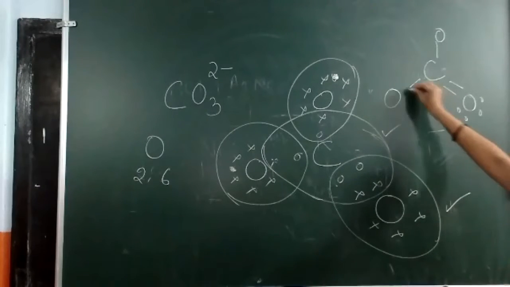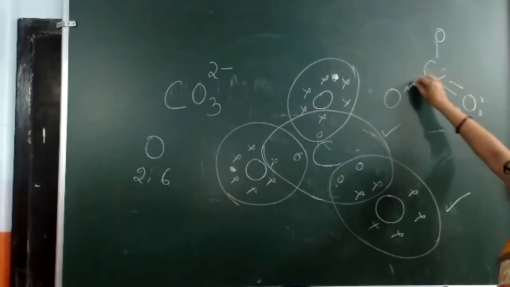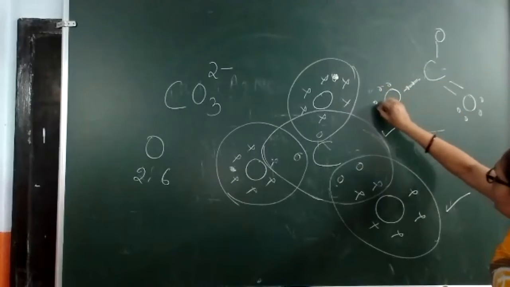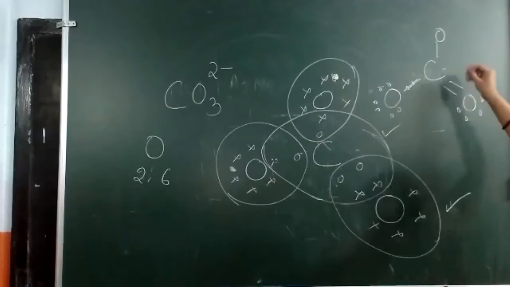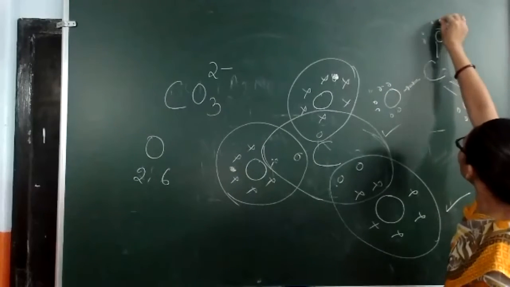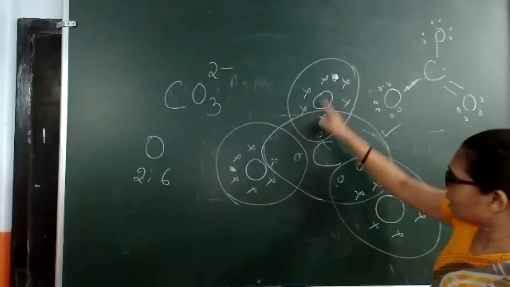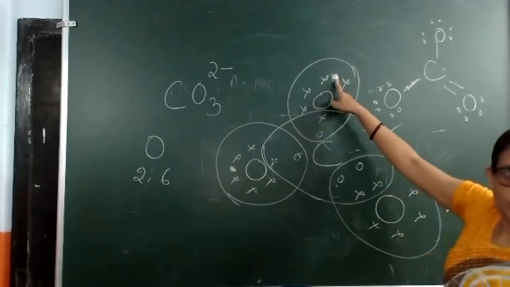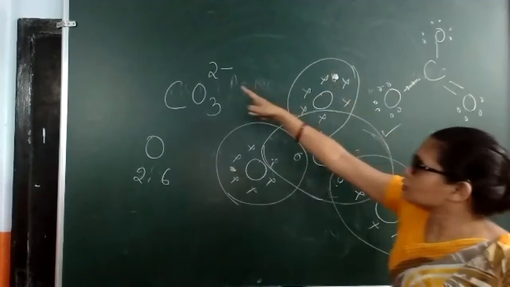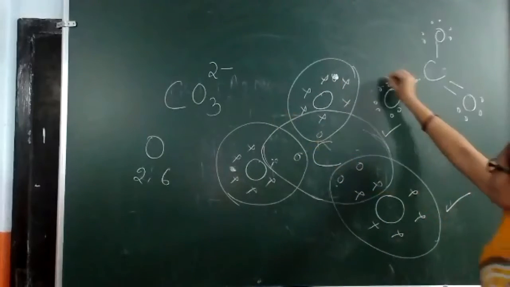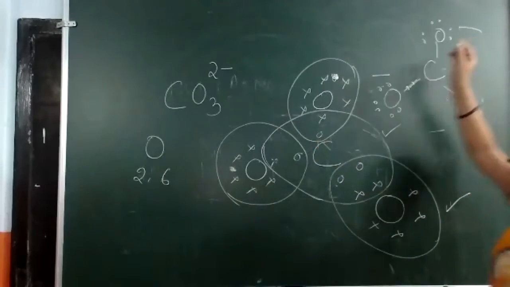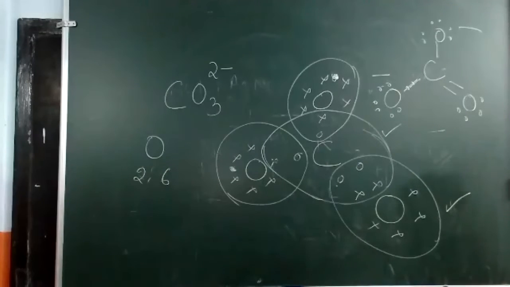One bond means 1, 2, 3, 4, 5, 6, 7, 8. And here also 1, 2, 3, 4, 5, 6, 7, 8. And in these two oxygen atoms, this one electron we have added from outside because 2 minus charge was there. So here we will put a minus sign on these two oxygen atoms.